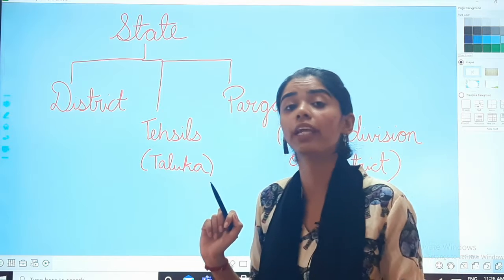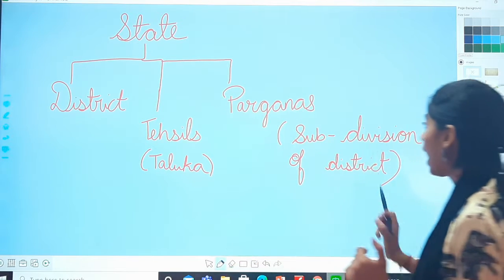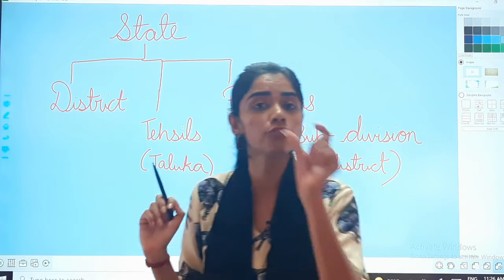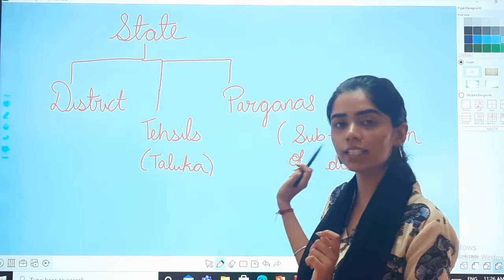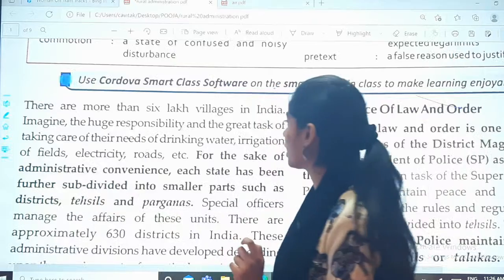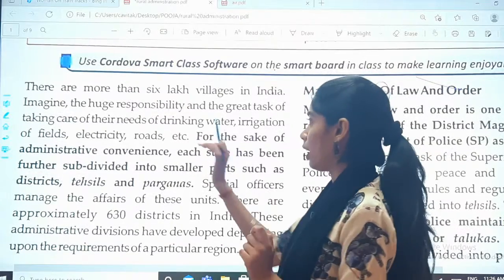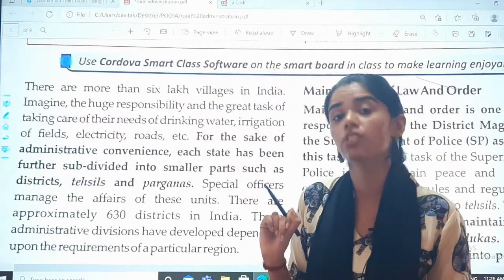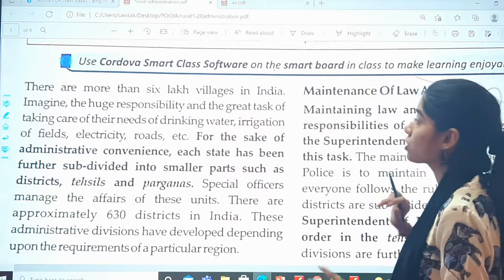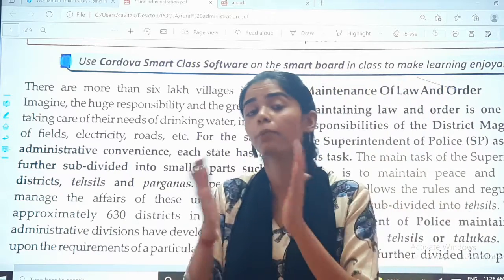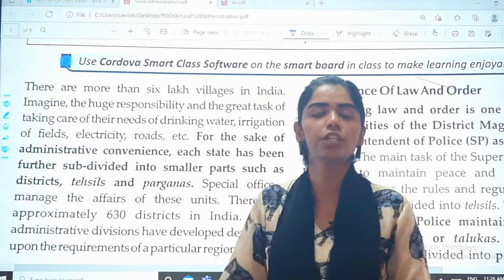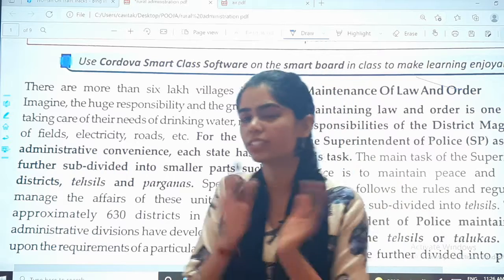Tehsils, tehsils means taluka, and pargans, that is subdivision of district. These are the 3 divisions. Now coming back to the chapter, there are more than 6 lakh villages. So imagine how tough it is to check that everyone is getting basic facilities of drinking water, irrigation, electricity, roads, etc.